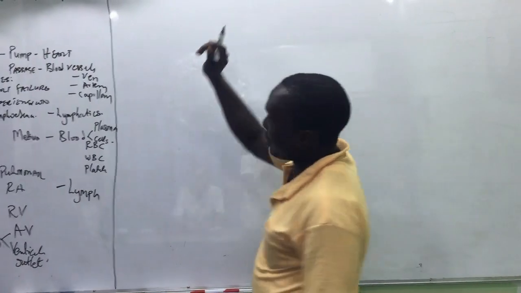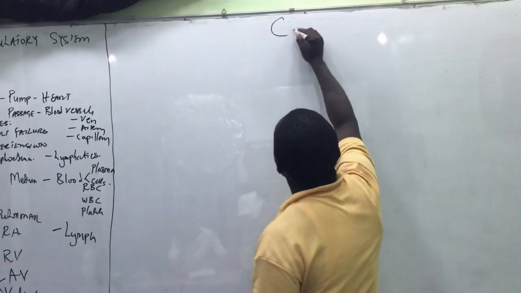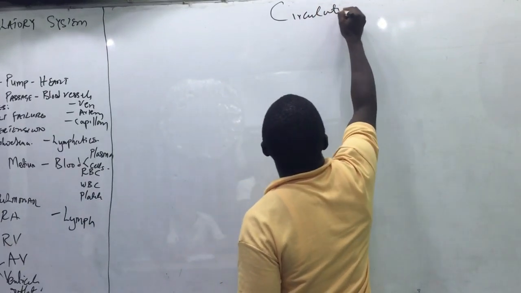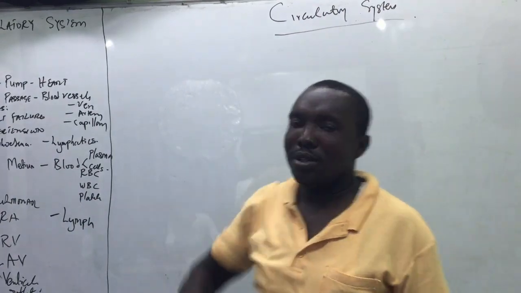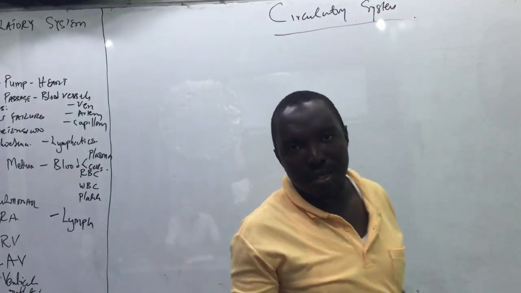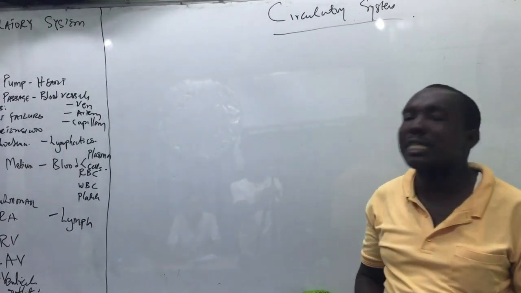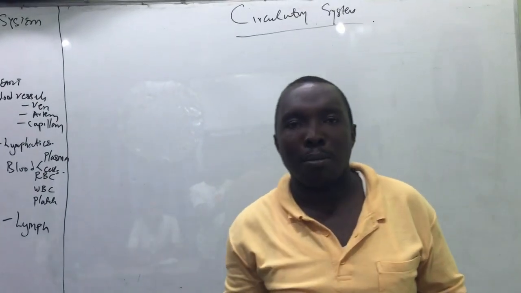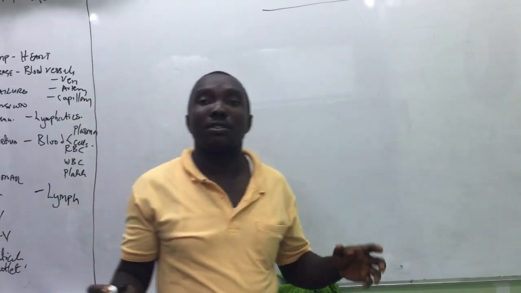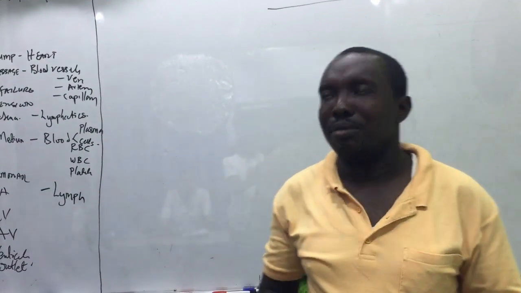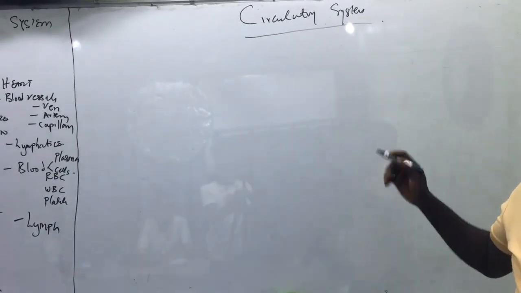So we will start with the definition of the circulatory system. So let me write it. Circulatory system. So, basically every organism is made up of cells. Group of cells come together, they form tissue of similar function, they form organ. Collection of organs build up a system, and then collection of systems makes up a whole organism, like a human being like me. So part of this system is the circulatory system.